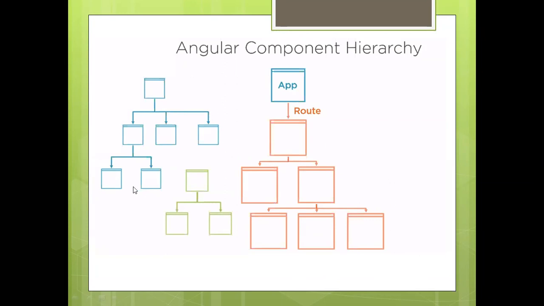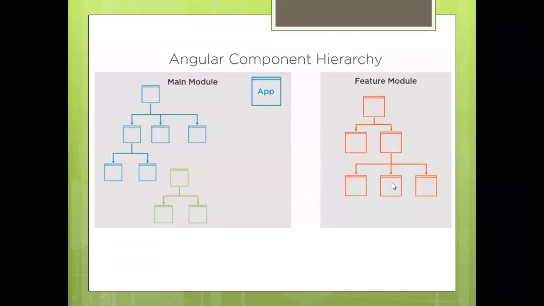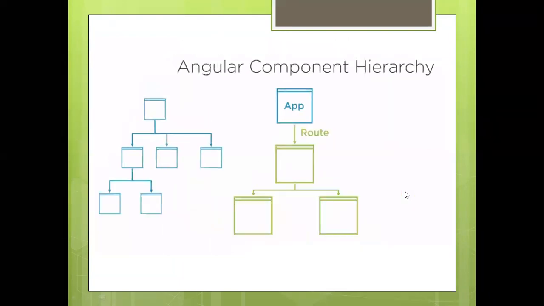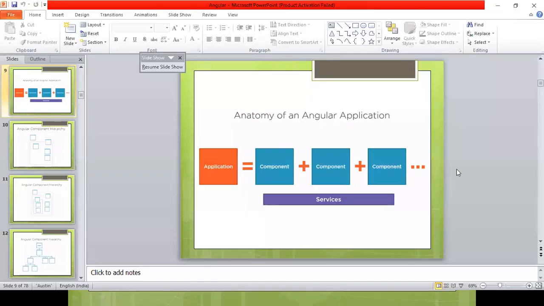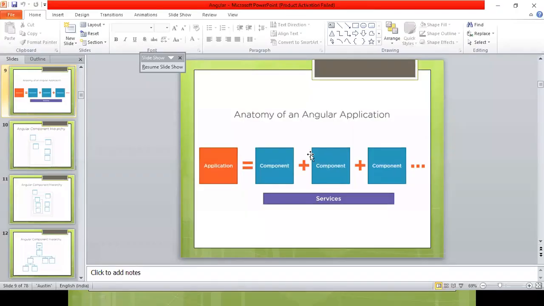Let's say this was my home component. My root component, my app, is always going to stay there. My URL changes, some other component gets loaded. Now my URL changes to something else, and a different bunch of components is going to be loaded like this. Okay, got it? So this is how my Angular application basically works. It is basically a collection of components.